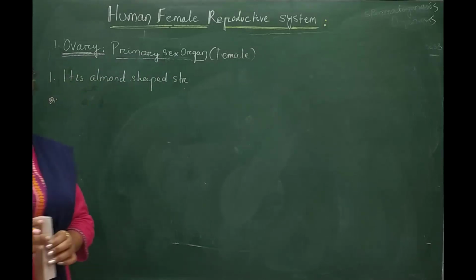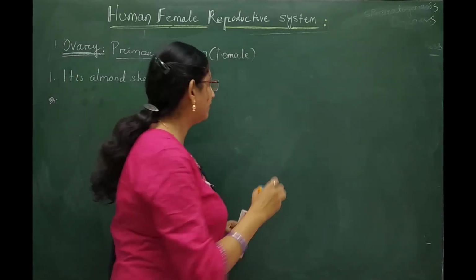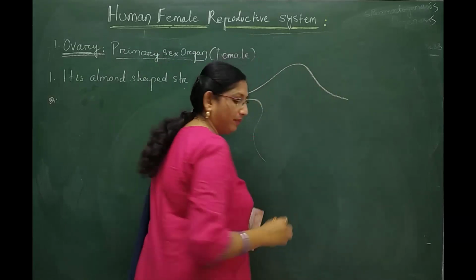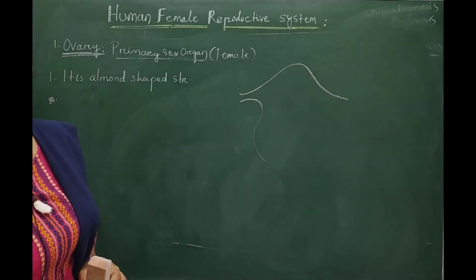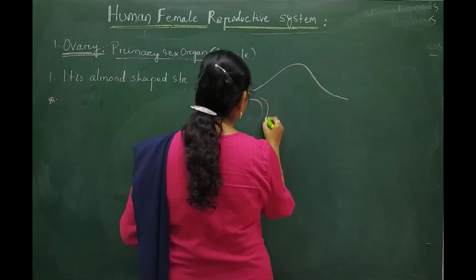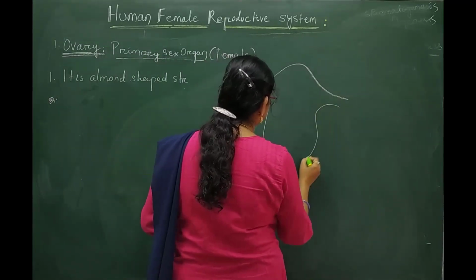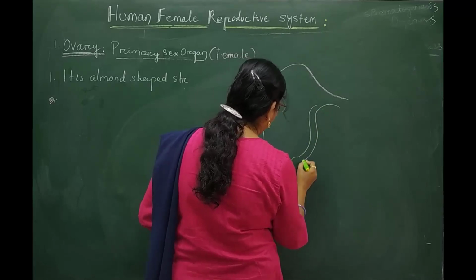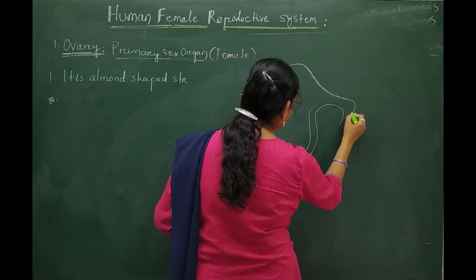These ovaries, as we have drawn in our female reproductive part, consist of this vessel-like structure.